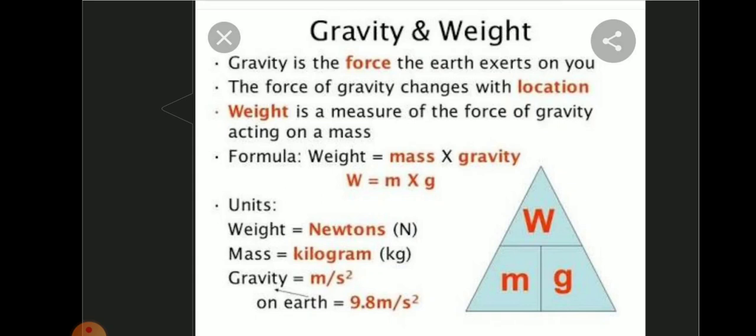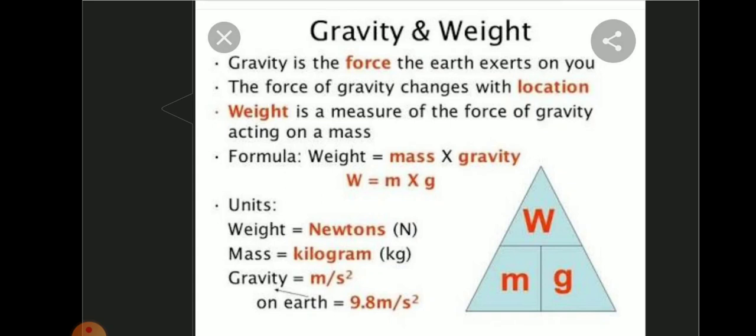You already know the value of acceleration due to gravity is 9.8 meter per second square. What is the formula we use here? W is equal to M into G. Mass is equal to 60 kilograms. So 60 into 9.8 is equal to 588 Newton.